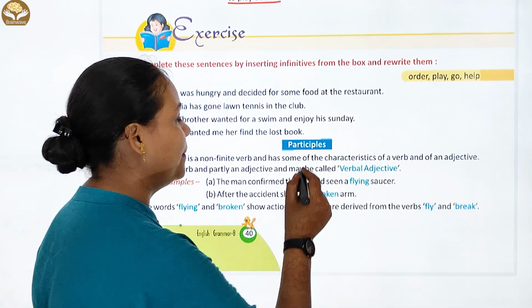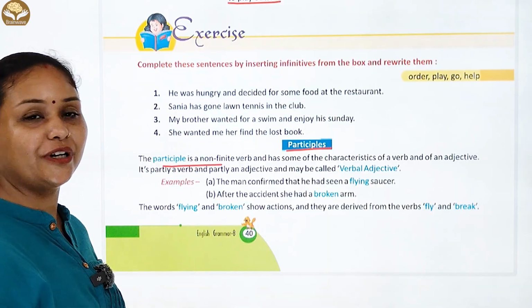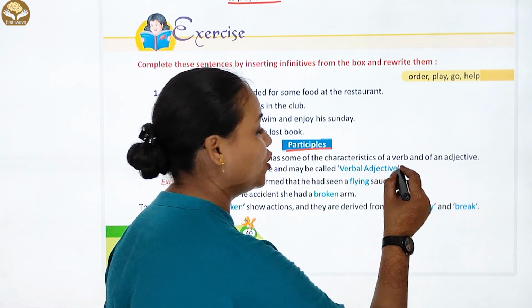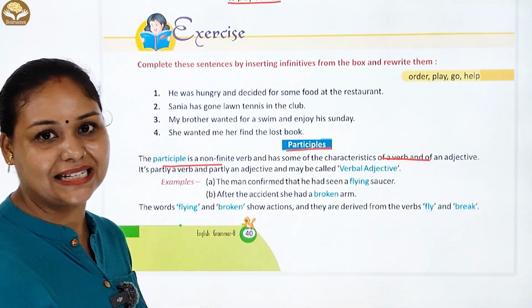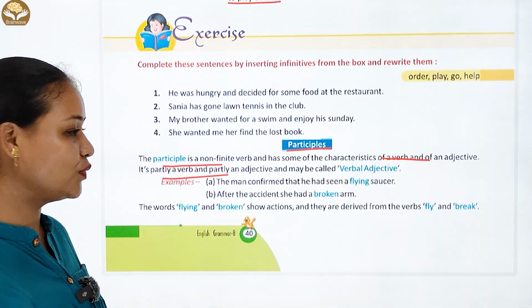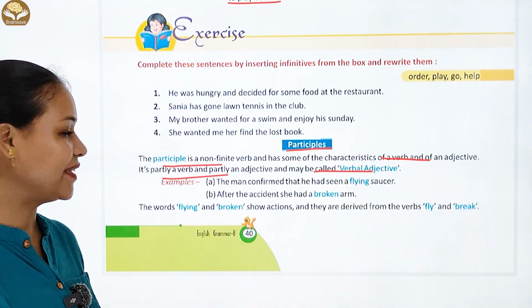चलिए आगे बात करते हैं participles की. ठीक है? The participle is a non-finite verb and has some of the characteristics of a verb and an adjective. It is partly a verb and partly an adjective and may be called a verbal adjective.